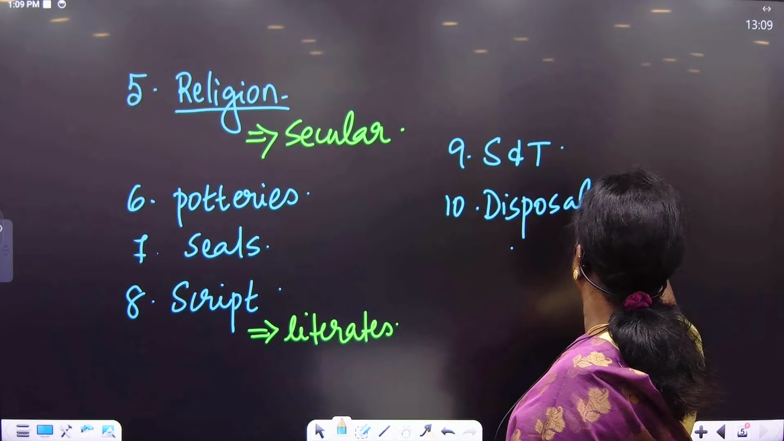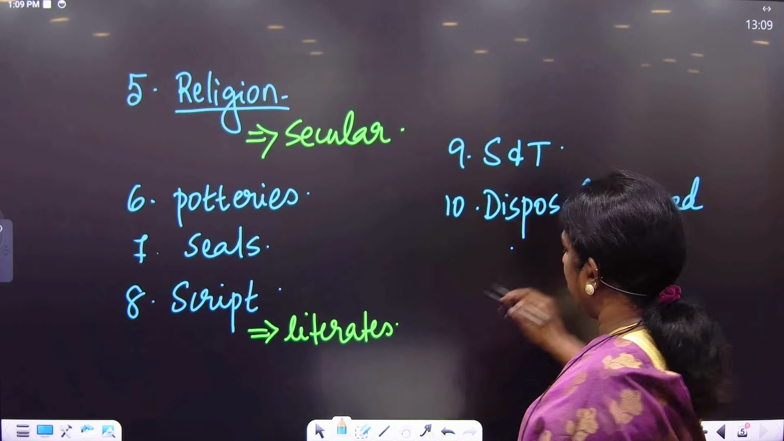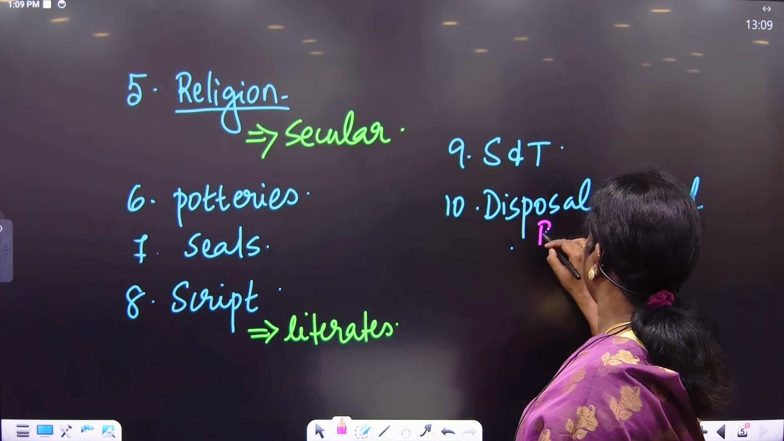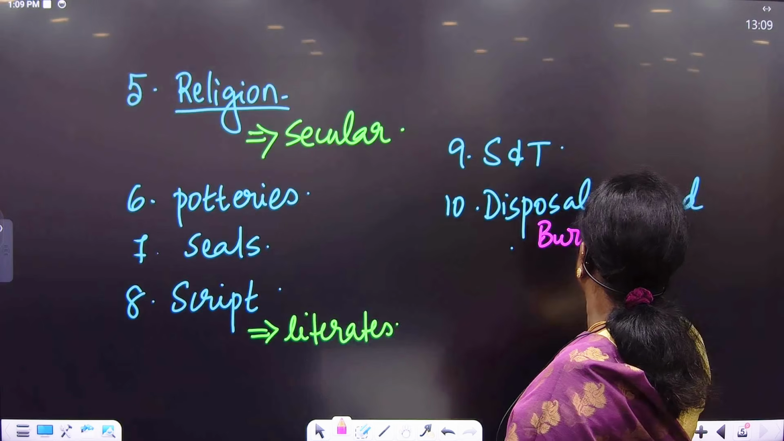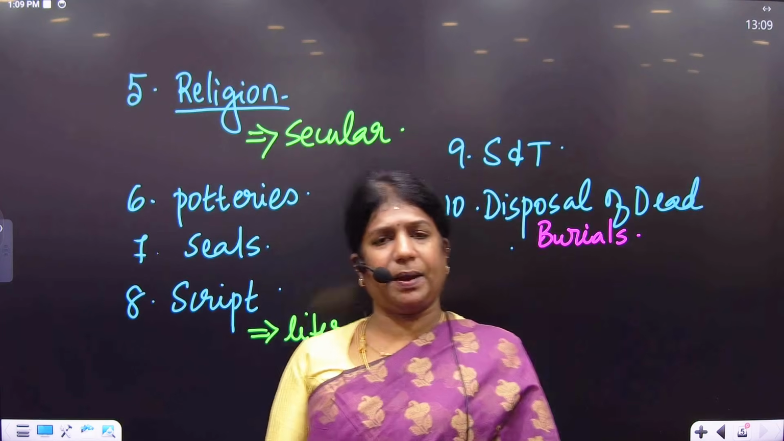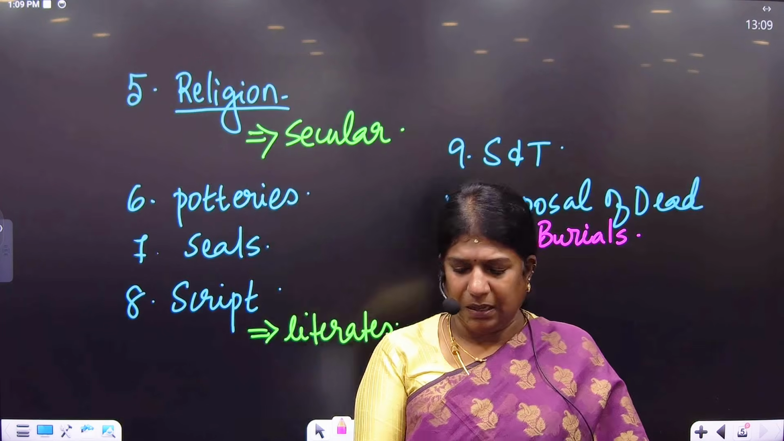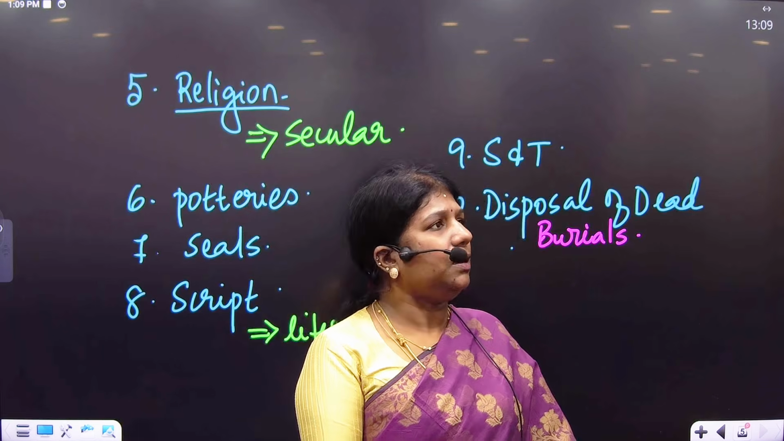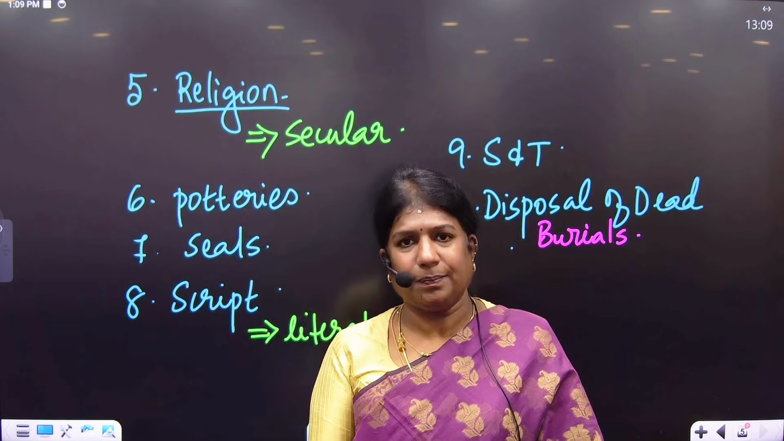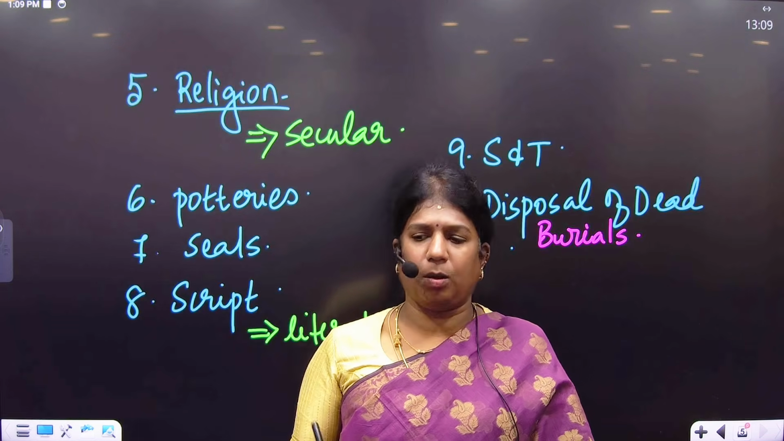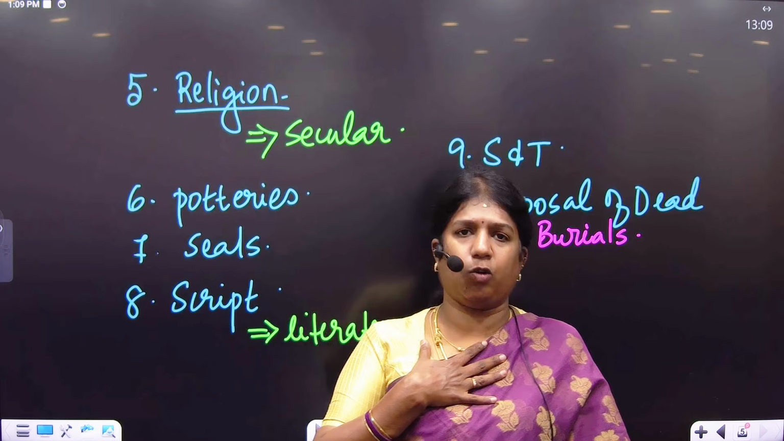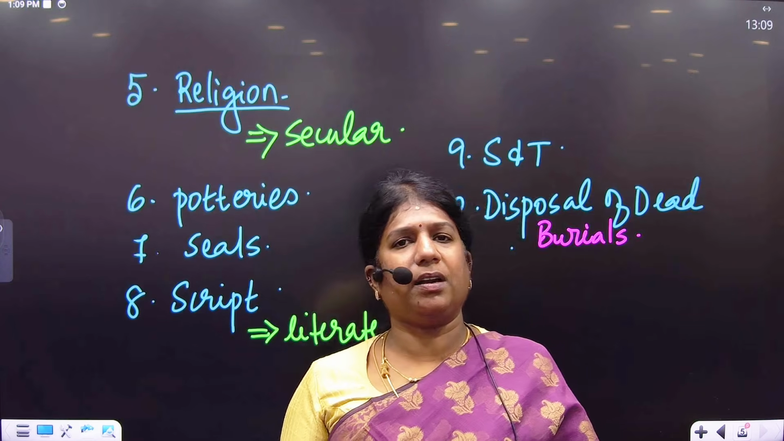How did the Harappans dispose of their dead? When you look at the disposal of the dead, Harappans practiced burials. Plenty of burials have been excavated throughout the IVC zone. For example, at Lothal, we found a twin burial. So burial was predominantly common. A woman buried with her ornaments has been found at Rakhigarhi.